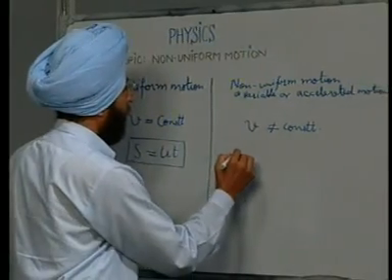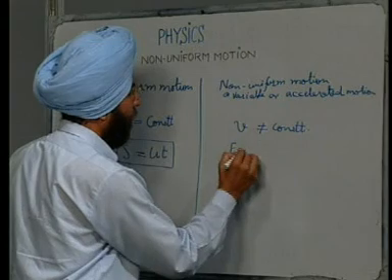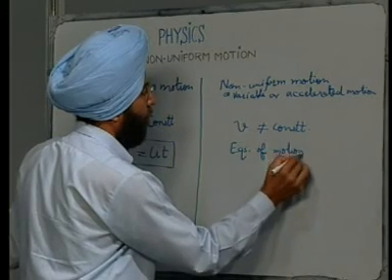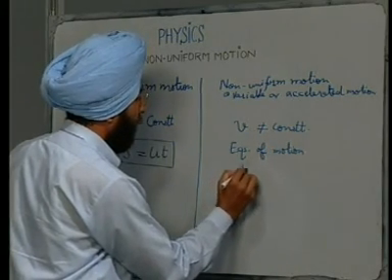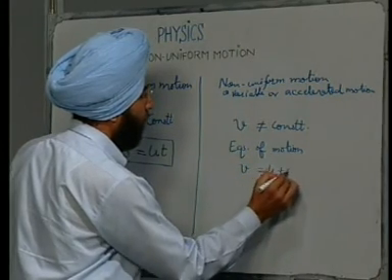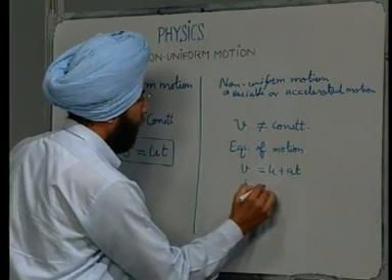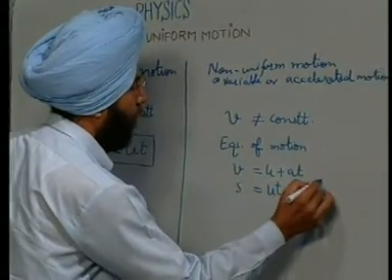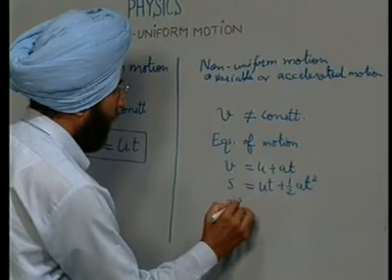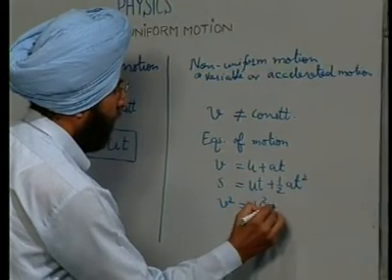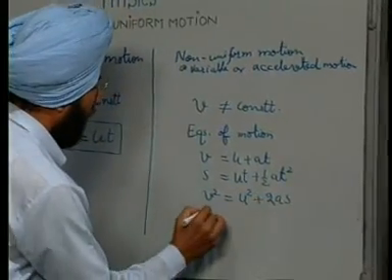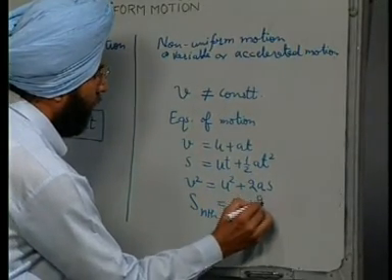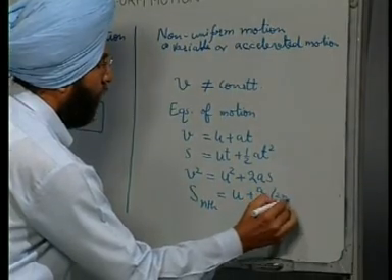In non-uniform motion, instead of one equation of motion, we have equations of motion: V is equal to u plus a t, S is equal to u t plus half a t square, V square is equal to u square plus 2 a s, S nth is equal to u plus a by 2 into 2 n minus 1.